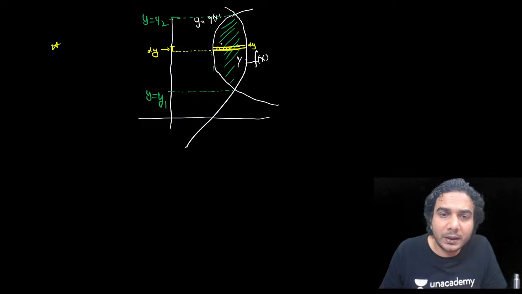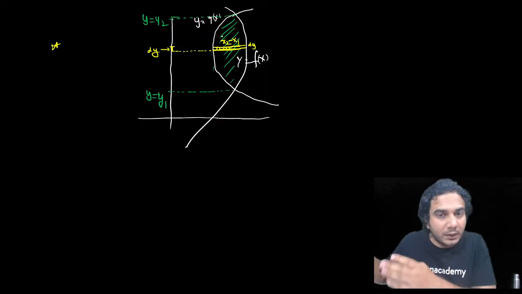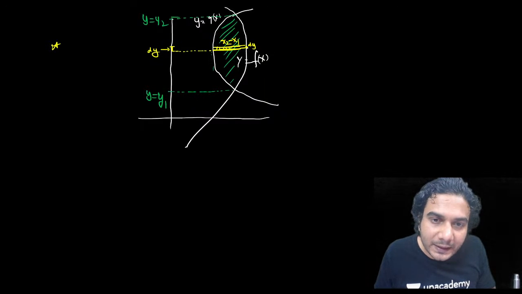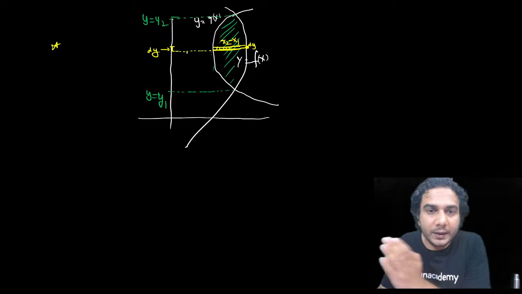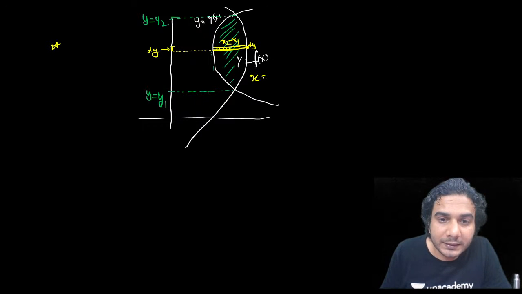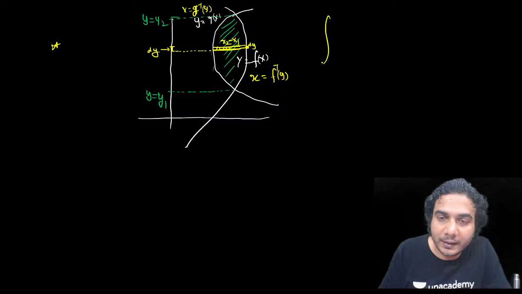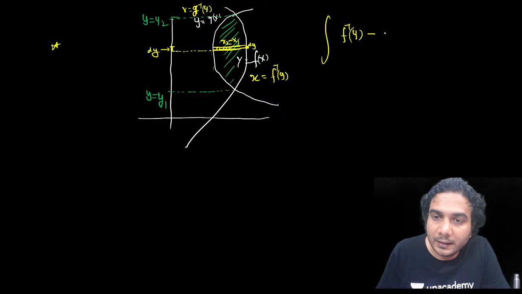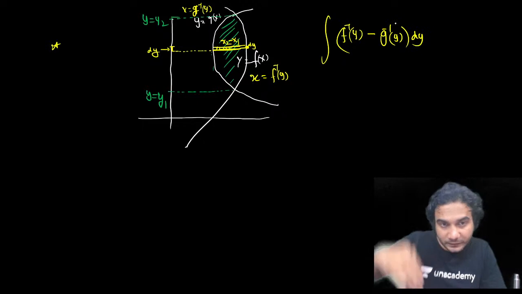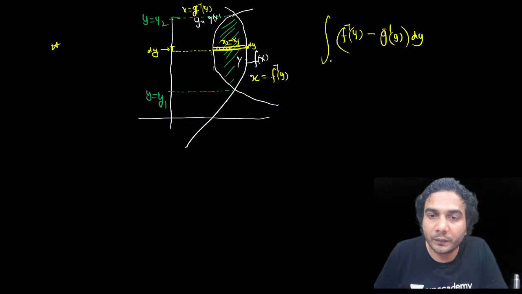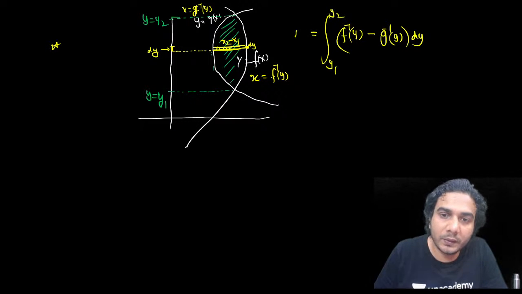And what is this length, by the way? This length is x2 minus x1, the x coordinate of the f curve minus the x coordinate of the g curve. This horizontal length is the x coordinate, right? So we need to find x. यहाँ से x निकालेंगे, that will be f inverse y, और यहाँ से x निकालेंगे, so that will be g inverse of y. In this case we can integrate f inverse y, जो right side curve है, minus left side curve, that is g inverse y, into dy. And limits will be along the y axis, so from y1 to y2. This will give you the area.